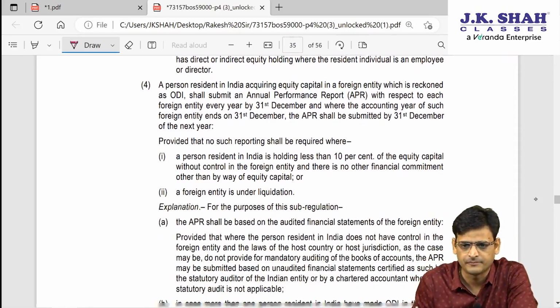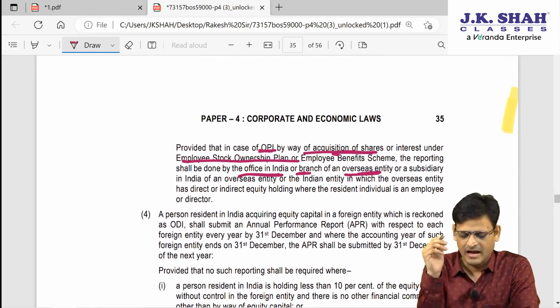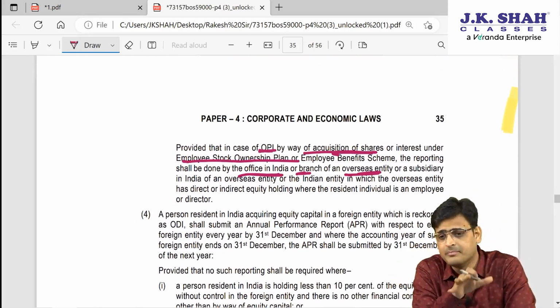Clear? Next point. A person resident in India. I am trying my best to keep it as short as possible, but I am trying to cover almost all important things.